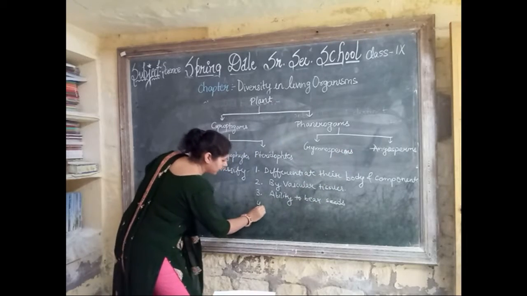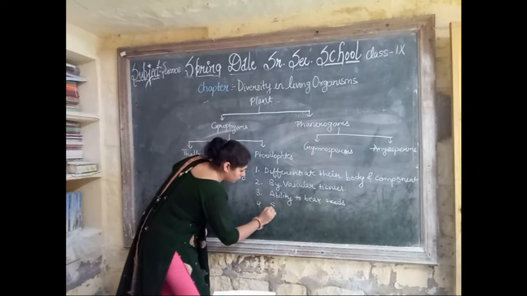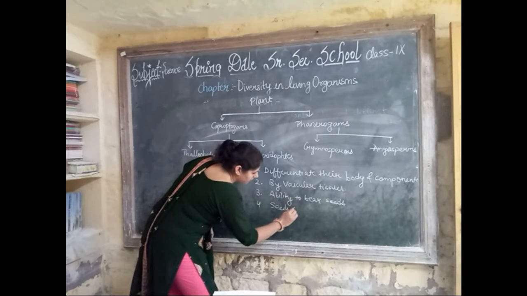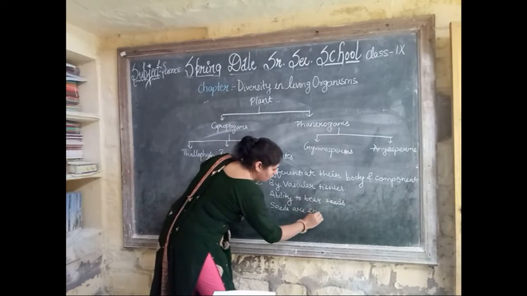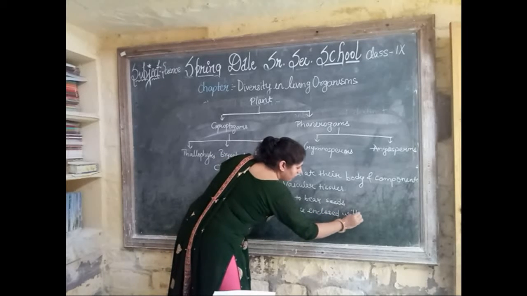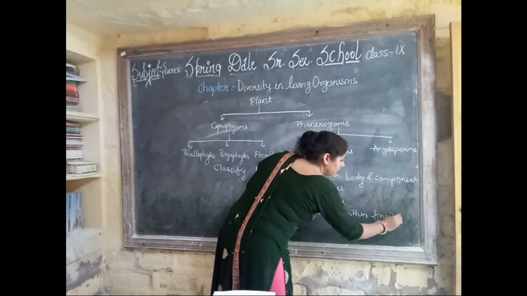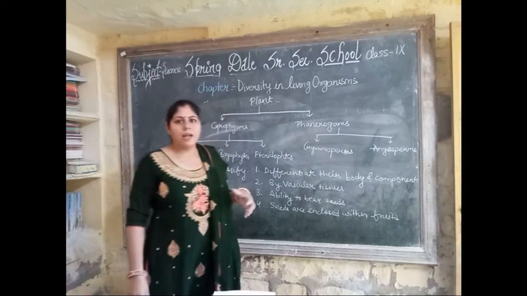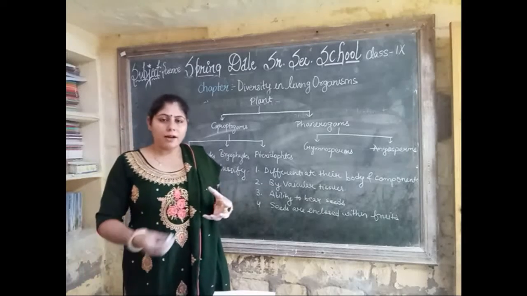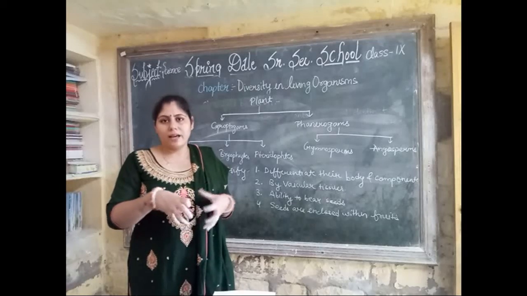And the fourth point depends on whether seeds are enclosed within fruits. That means some plants have fruits with a covering over the seeds, and some do not have a cover.